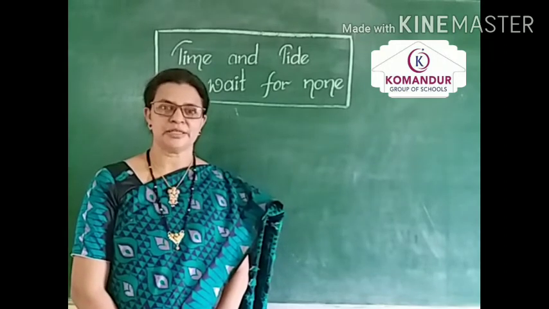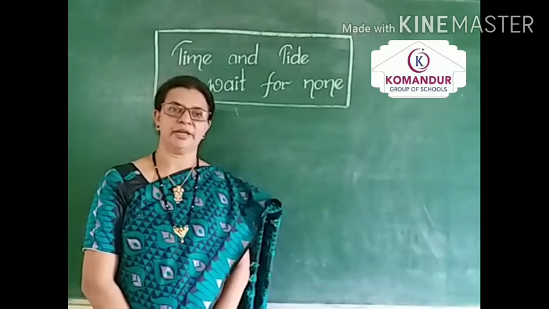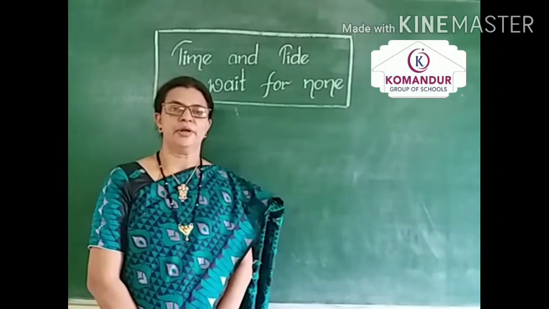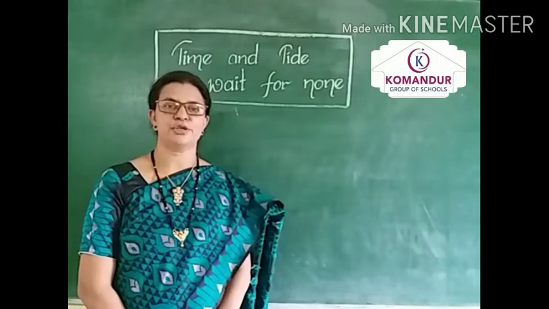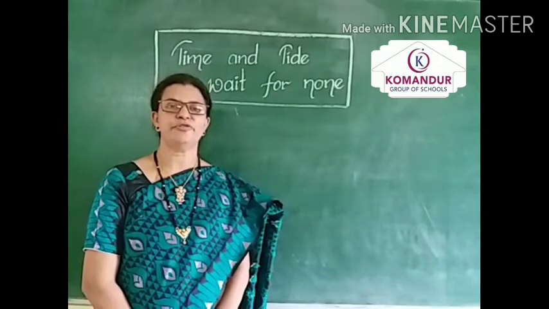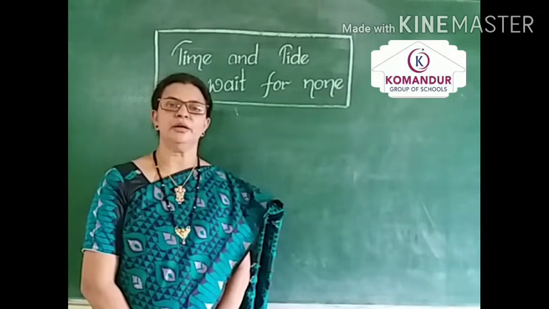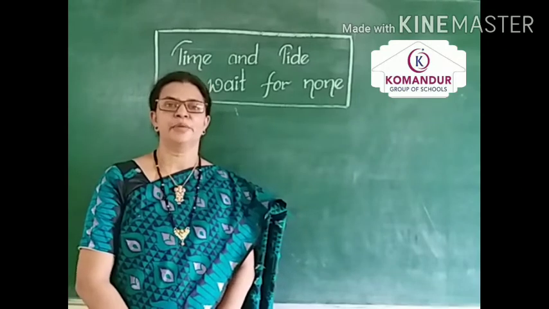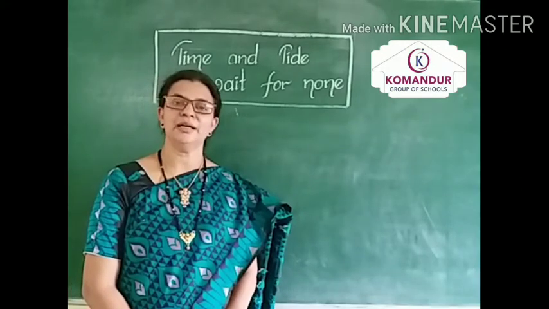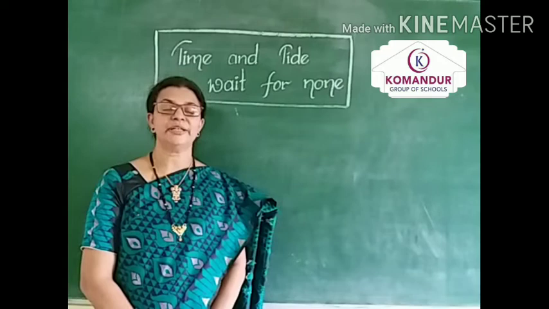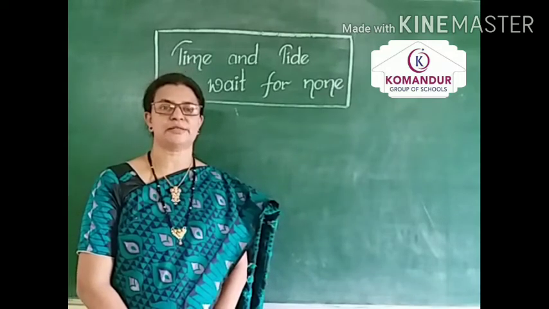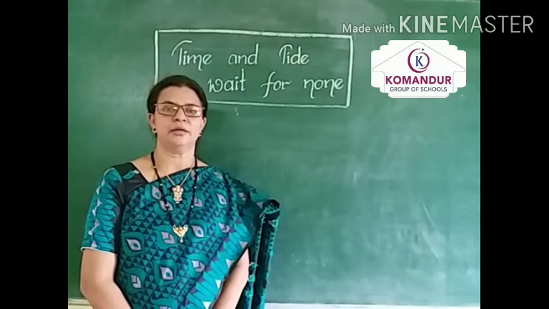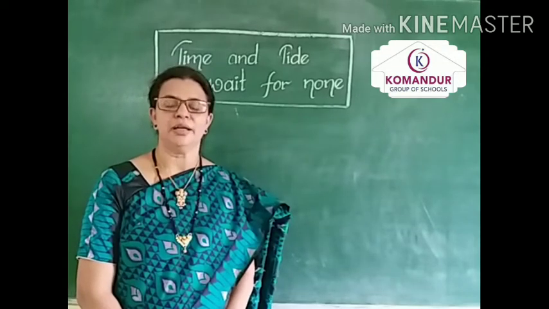Watch your eyes. If an experiment is a smoke-evolving one, you have to wear safety goggles or specs, at least plain specs, and you must be a little bit far away from the experiment. This type of care, and don't rub your eyes, because in the lab we are handling chemicals. Next, don't taste or eat until your teacher says. They are chemicals, they may affect you. So, we should not eat anything when we enter the lab.